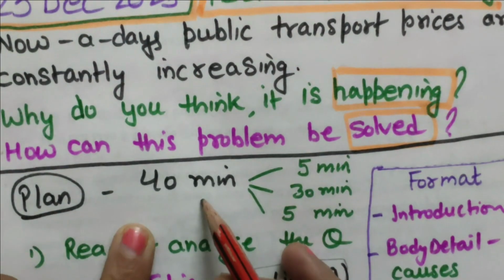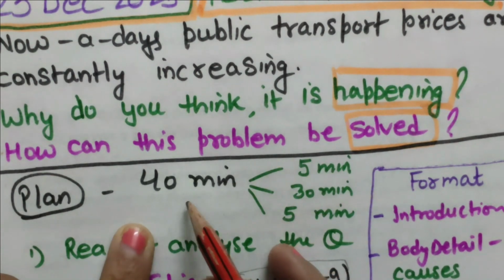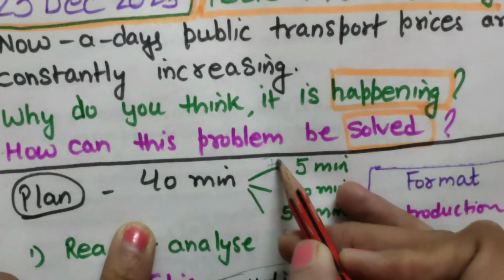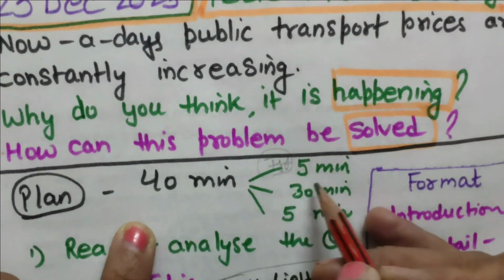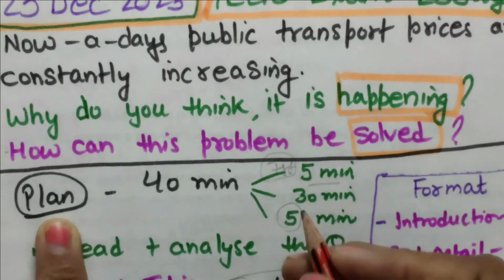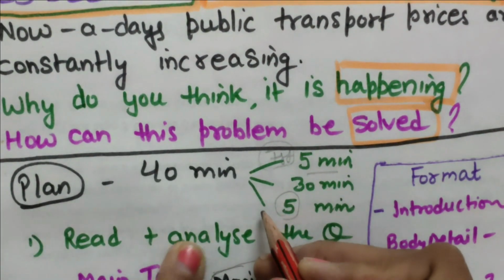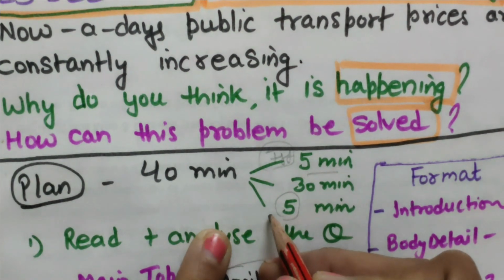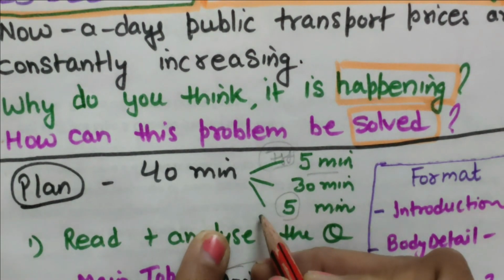We have been provided 40 minutes for writing task 2, and for the first 5 minutes, what you are going to do? You have to do planning. And in the last 5 minutes, you just find out your mistakes by reading your essay.